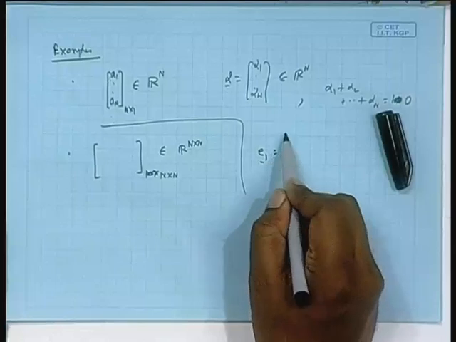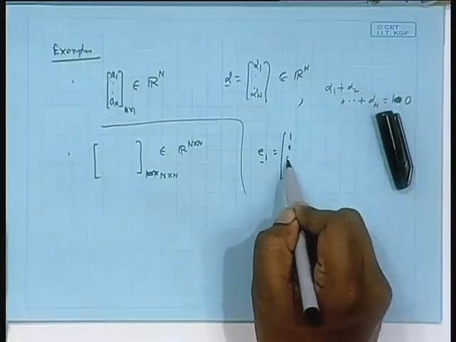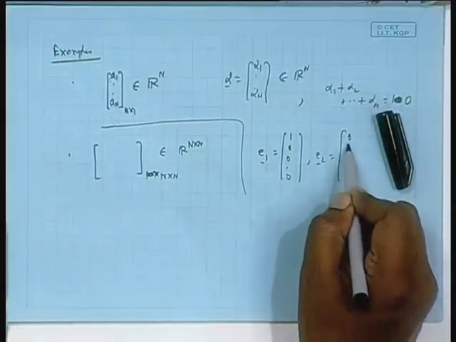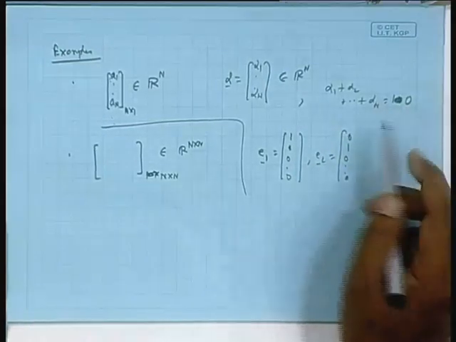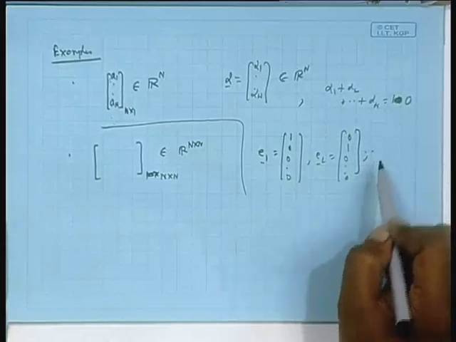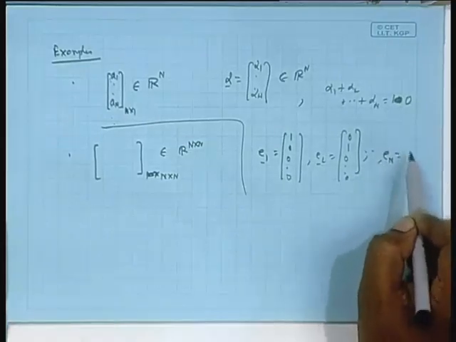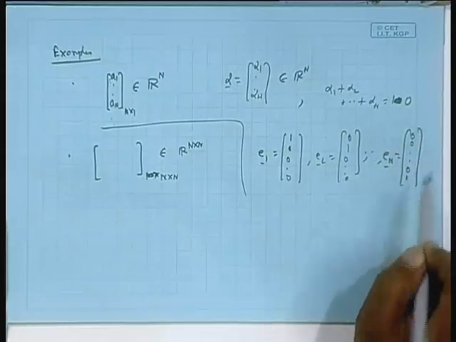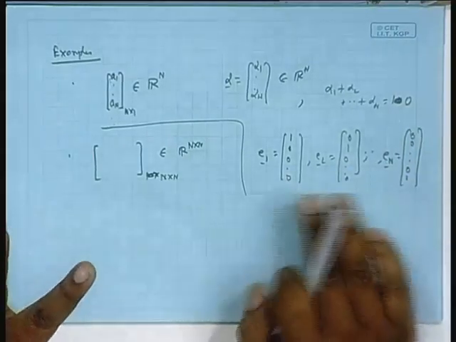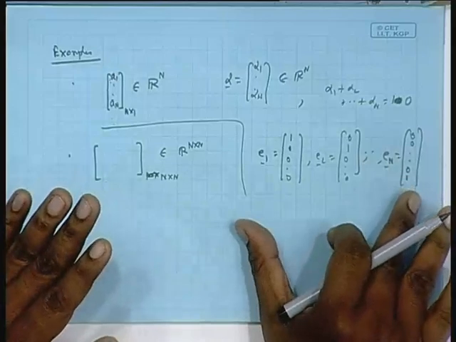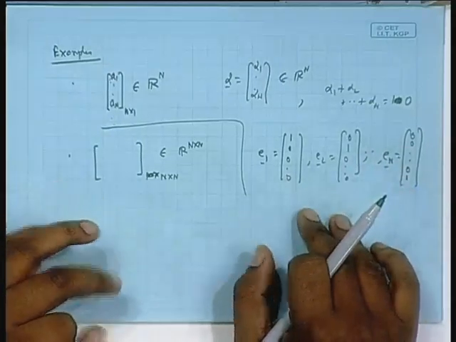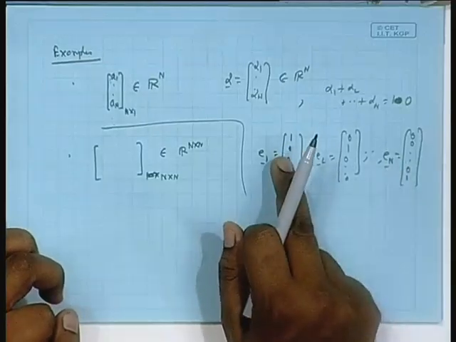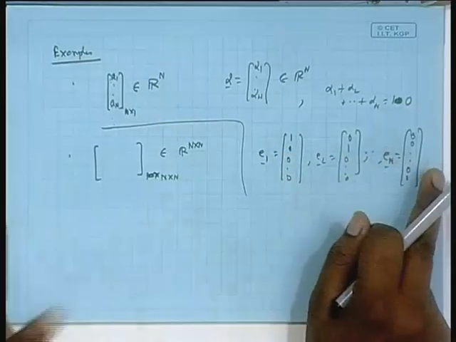Suppose I consider E1, where I put 1 and zeros, then E2, and finally dot dot dot En. How many can you get, such n? Are they firstly linearly independent? The answer is yes. Physically you can see any vector cannot be written as a linear combination of the rest, because where this one is non-zero, that is equal to 1, the others are all 0.